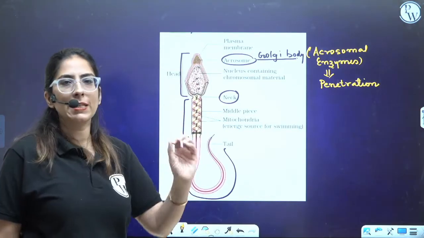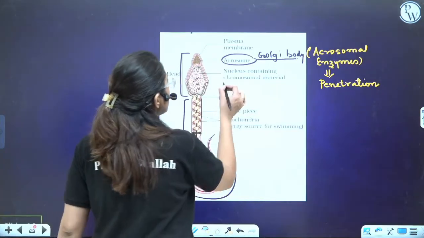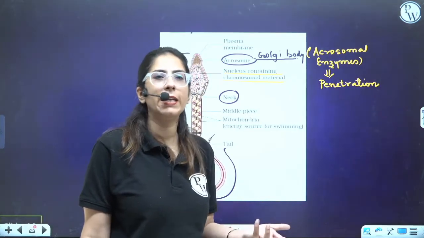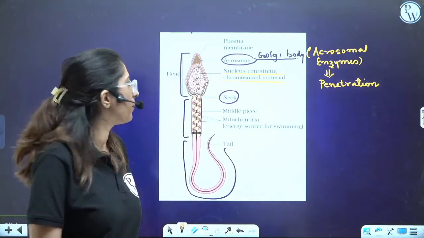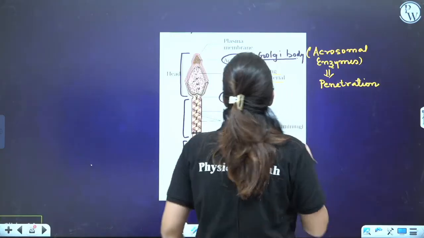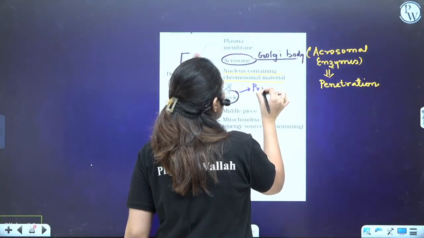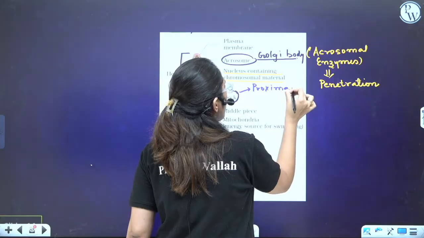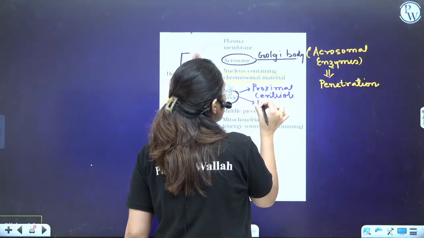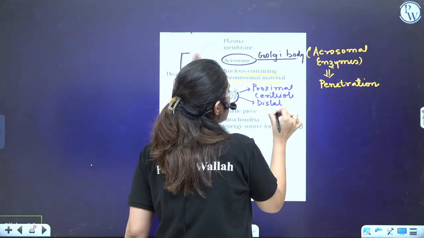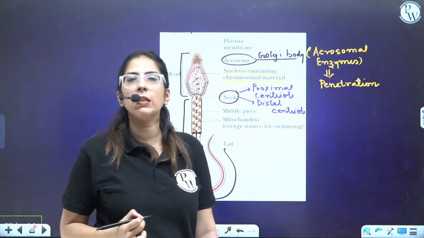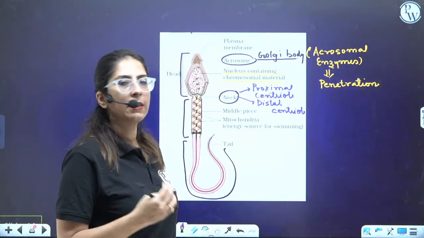So here the acrosomal enzymes are present which help in the digestion. This is the nucleus. Chromosomal material is there. Now the nucleus is highly developed. In fact, the cytoplasm is not that developed. The next portion is the neck region. In the neck region, what all structures are there? You will see the proximal centriole and the distal centriole. Two centrioles are there. You must have done this in the 11th class in the cell structure.